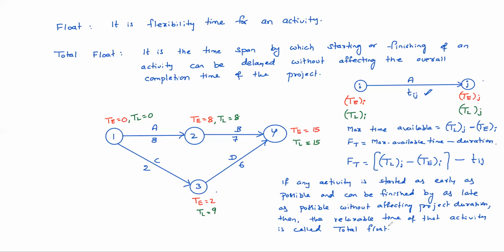So very easily you can calculate this for any activity. Suppose an activity is like this, with activity duration equal to 5 days.